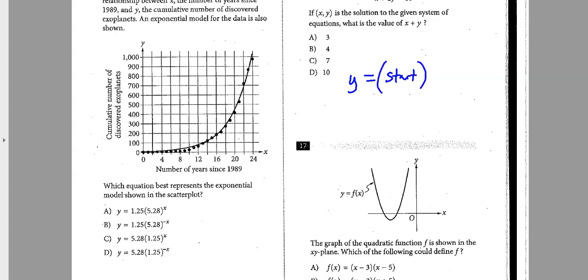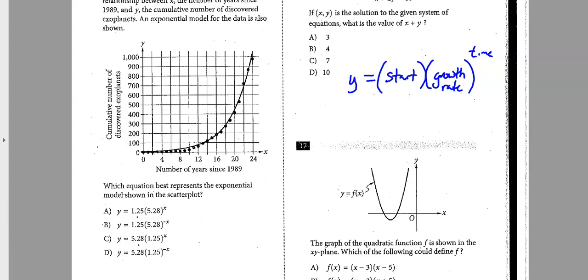And then you have the growth rate. And then you have your power, which tells you how many times it does that. You know, so it's hard for me to look at the picture and know, did we start at 1.25 or did we start at 5.28? So those front numbers aren't telling me a whole lot.